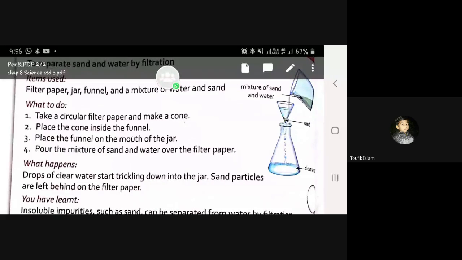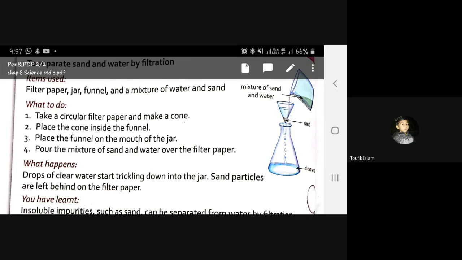Number one: take a circular filter paper and make a cone. Number two: place the cone inside the funnel.